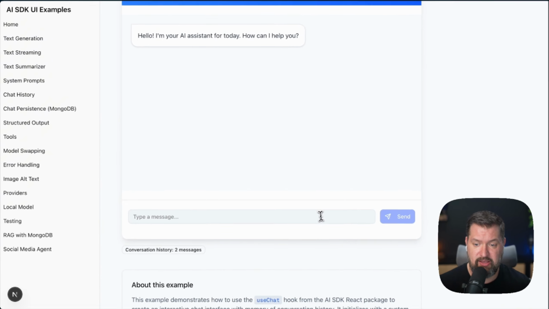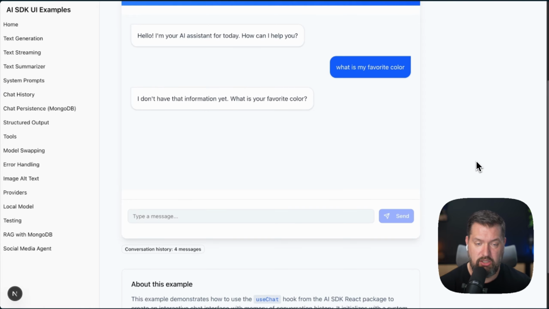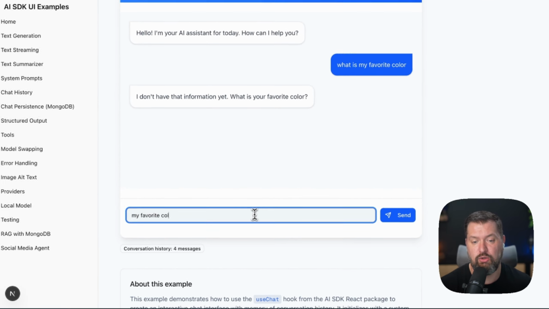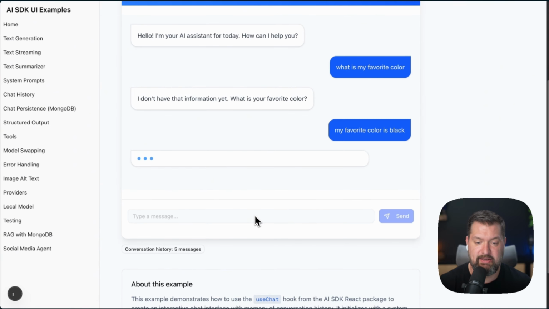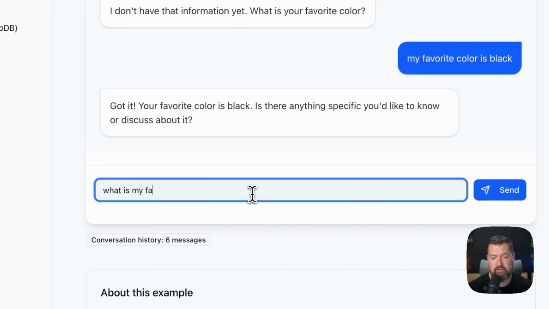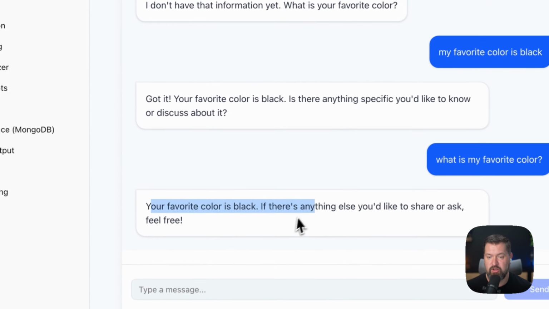So let's go ahead and ask it a question. Let's say, what is my favorite color? And it's going to say, I don't know. I don't know what your favorite color is. So I'm going to say, my favorite color is black. Cool. Now I'll ask it, what is my favorite color? And it says my favorite color is black this time.